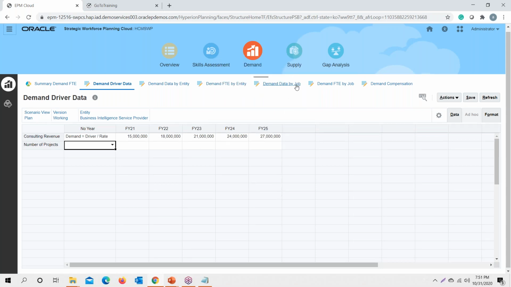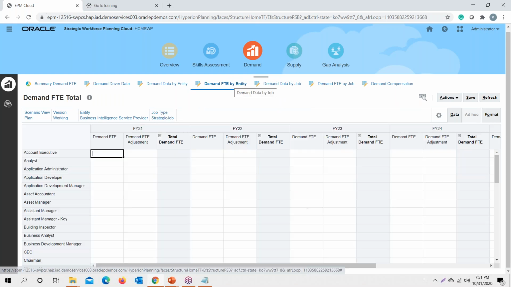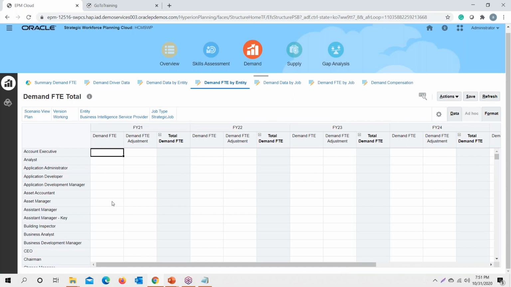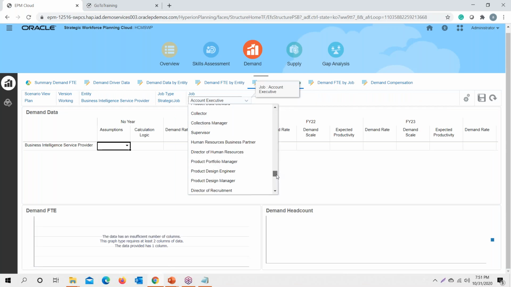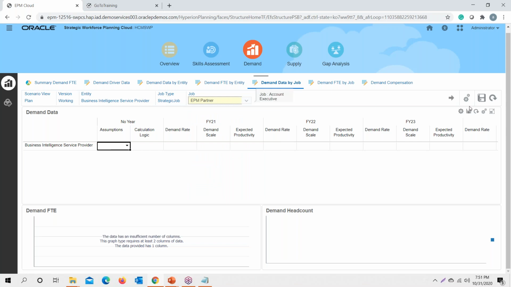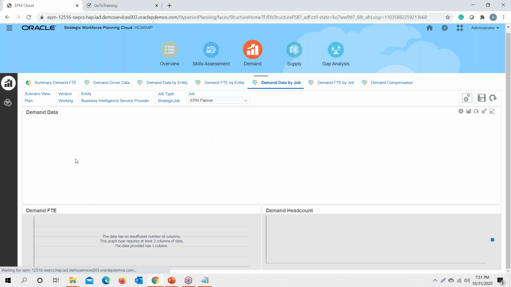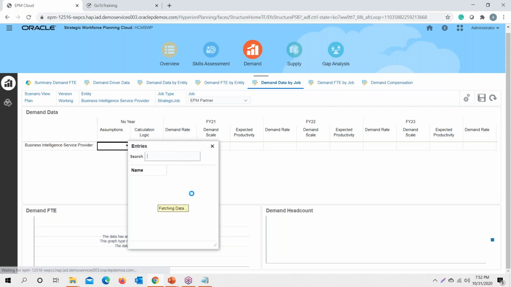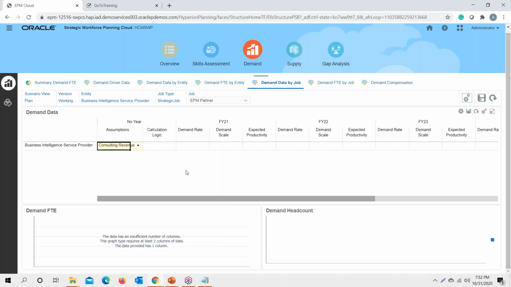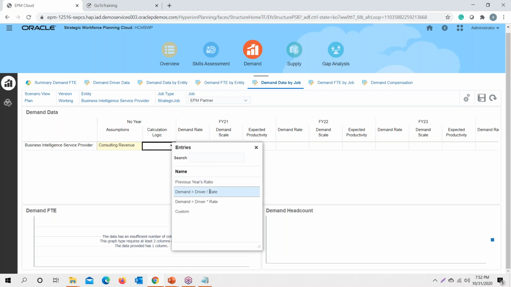Now, if I go to demand by entity, or I could directly go to demand by job, because in demand by entity I have all the jobs reflecting, but I want to do the calculation only for this consulting revenue against the EPM partner. So I have this job in here wherein I have EPM partner. Once I click go, it will create this particular form. The logic that I have defined is driver, I need to calculate consulting revenue, and my logic is driver equals driver by rate.